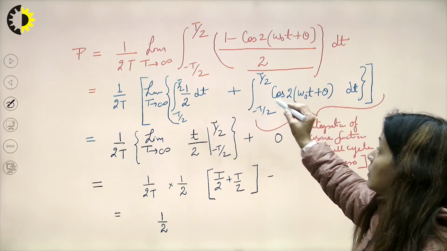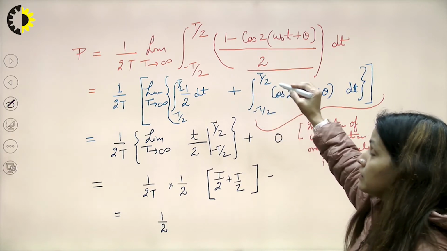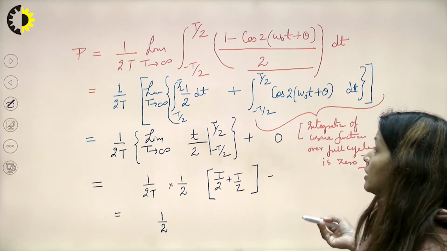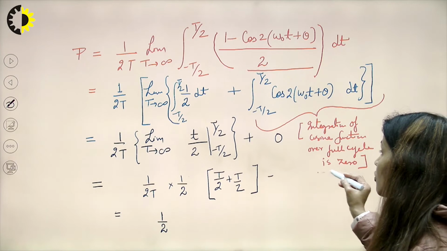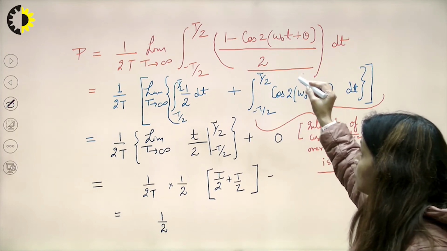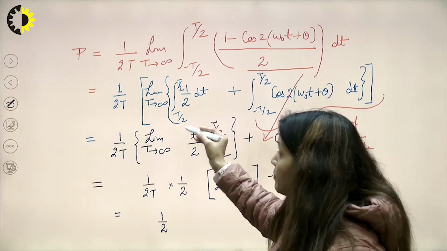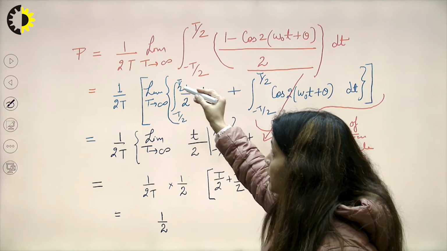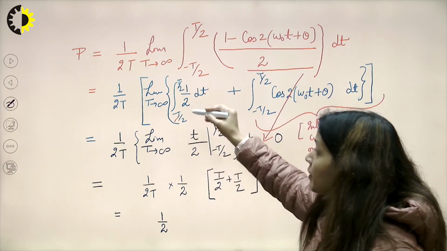Always remember that cos theta over a complete cycle, if we perform the integration, comes out to be 0. So, integration of a cosine function over a full cycle is always 0. So, this integration value will go to 0, and here I will be left only with the limit t tending to infinity, from minus t by 2 to plus t by 2, 1 by 2 dt.